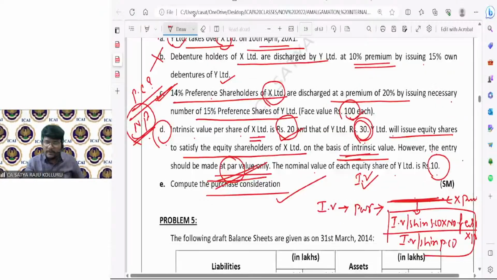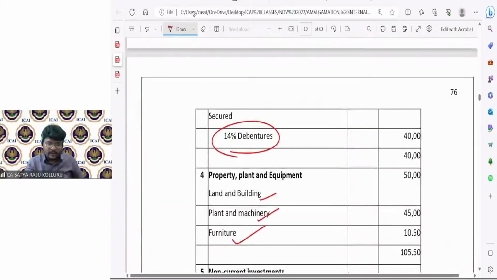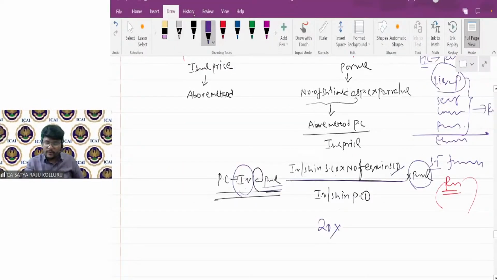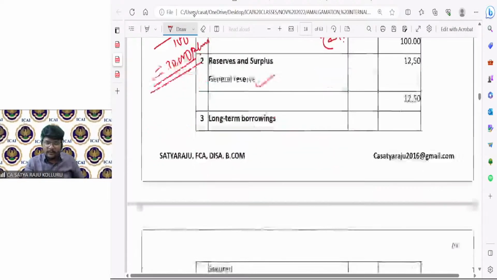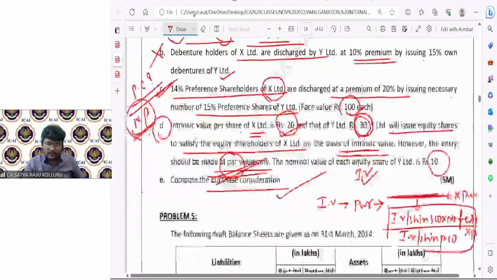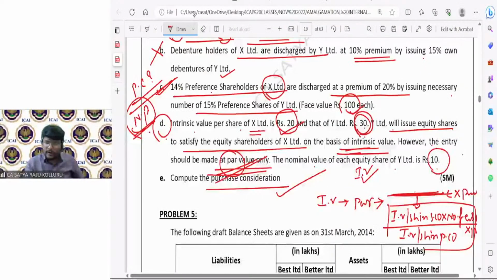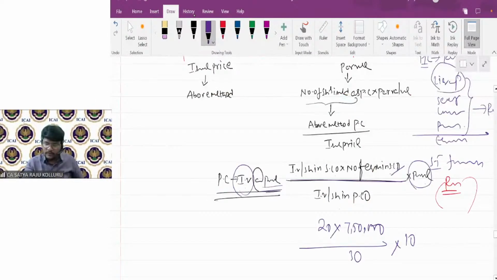Number of equity shares in the selling company, how much, guys? Here itself they have clearly given the number of equity shares: 7,50,000 equity shares. Divided by intrinsic value per share in the purchasing company, how much? Here it is given as 30. Into issue price, how much? That is par value, not issue price. Par value, how much? 10 rupees.